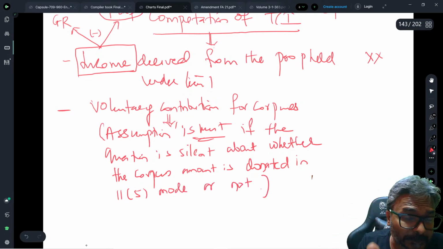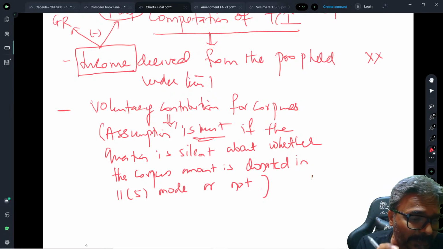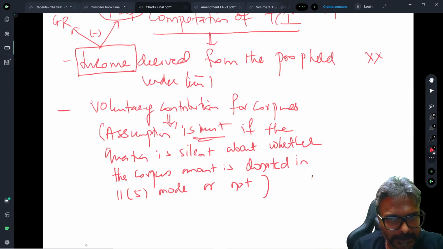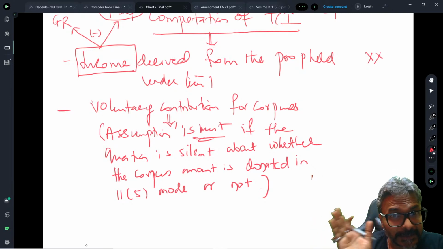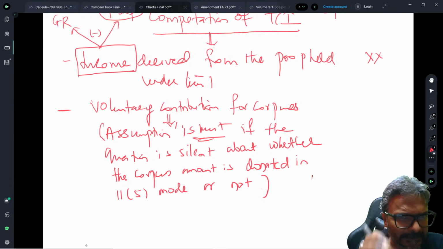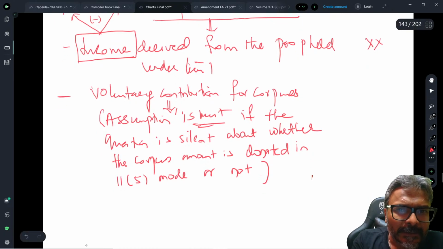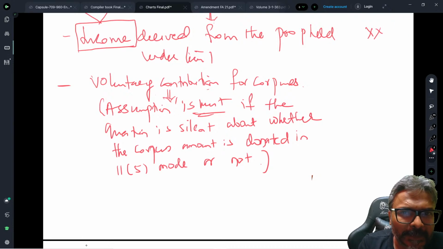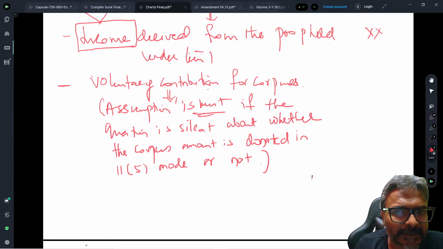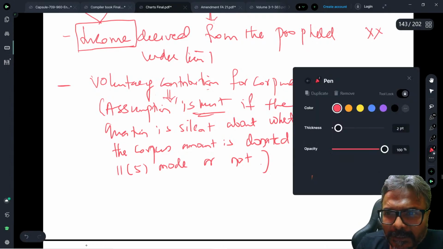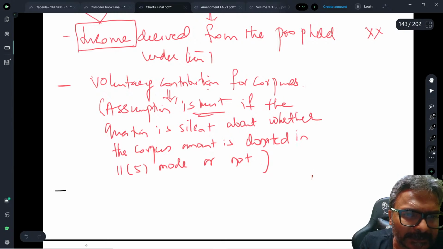So each aspect of our computation, I'm giving my explanation on that. Whatever impacts your computation of income for the trust, I'm giving all that is required to be done for examination purposes. So each and every item we are going to discuss in this way. I hope that all of you are clear with this one. So voluntary contribution for corpus, this is the assumption that you will make. Assumption is must if the question is silent about whether the corpus amount is donated in 11.5 mode or not. I hope that every one of you is clear with this one. If that is the case, I'm going to the next one.